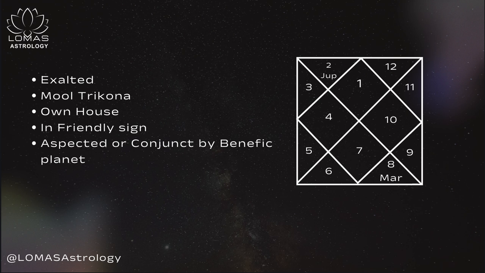Next, we can see if the planet is aspected by a benefic planet. Which are the benefic planets? It is Jupiter, Venus, then Mercury and Moon. Now, Moon and Mercury may differ based on other factors, but just consider these are the benefic planets. So if a planet is aspected by a benefic planet, or if that planet is sitting with a benefic planet, then we can say that its strength is increased.